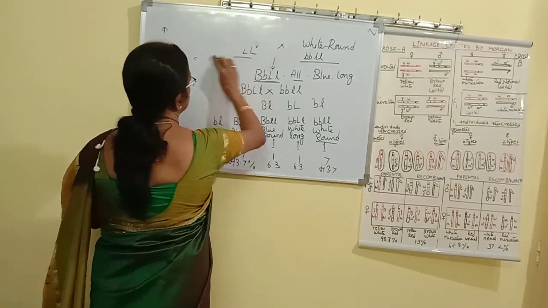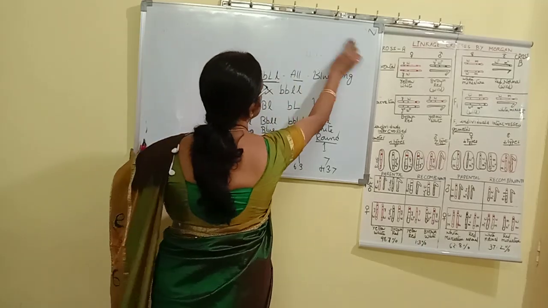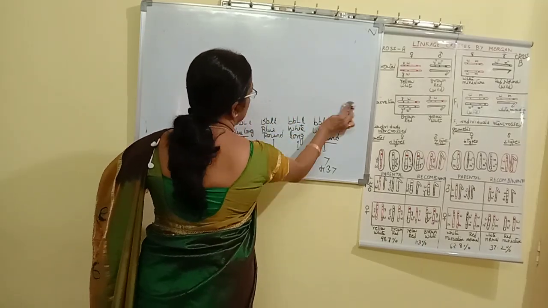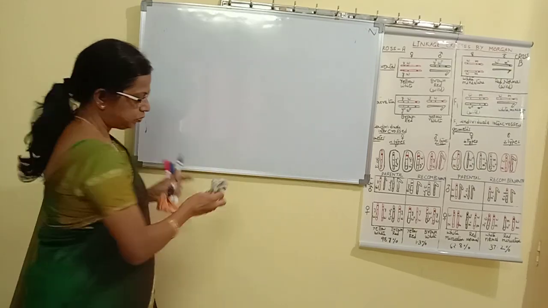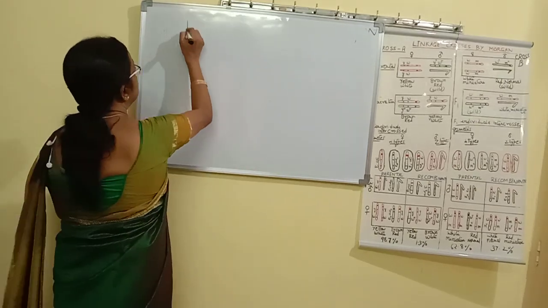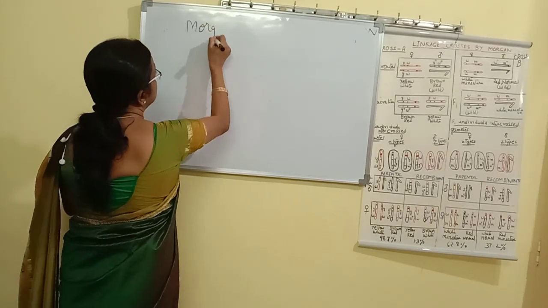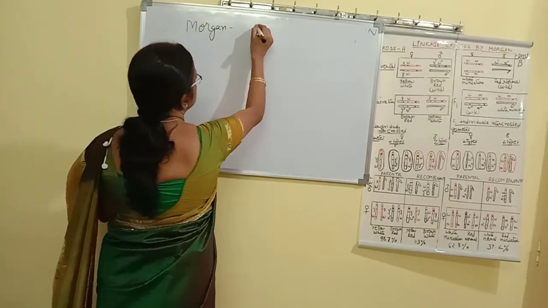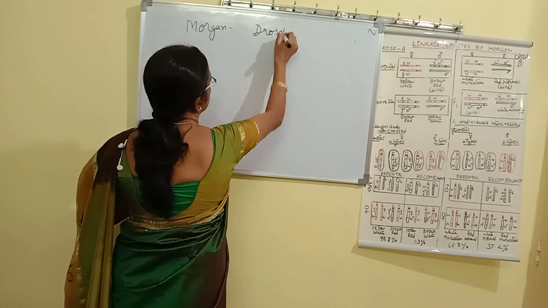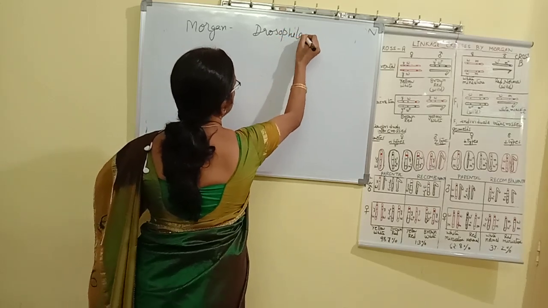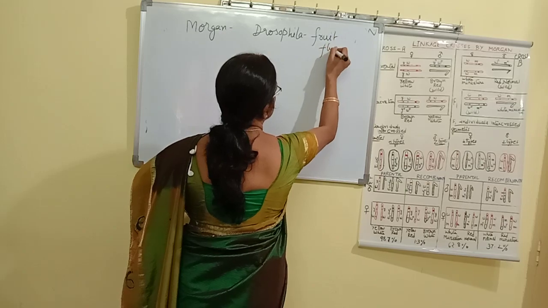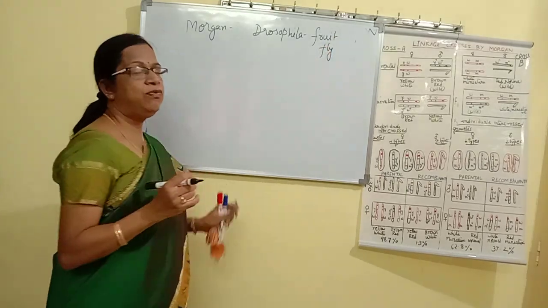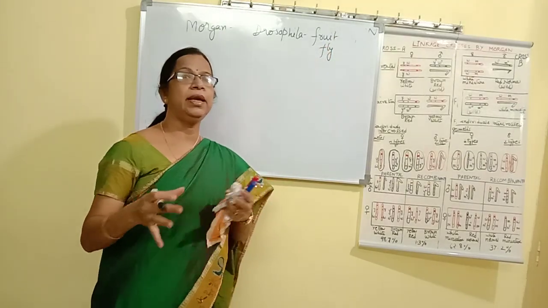Thomas Hunt Morgan conducted experiments in Drosophila. Drosophila is commonly called a fruit fly because we often find the insects getting collected near the fruit.